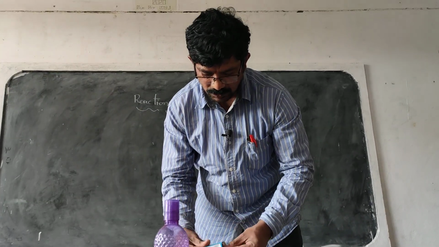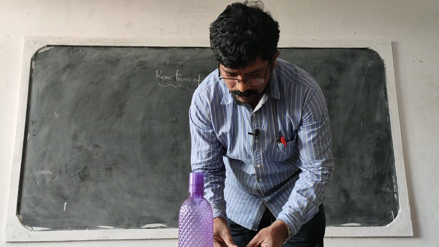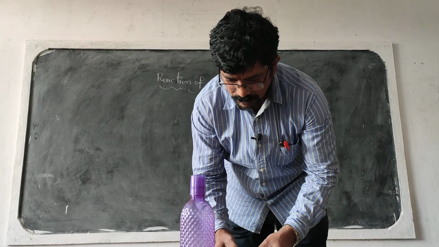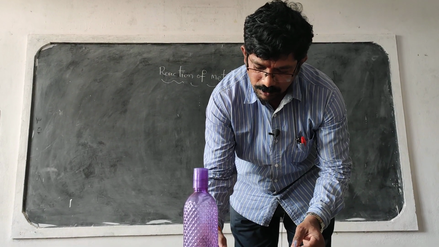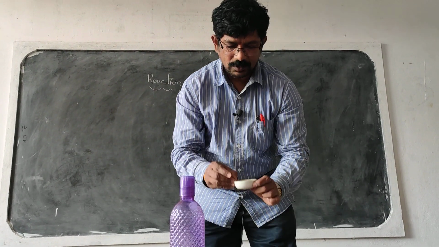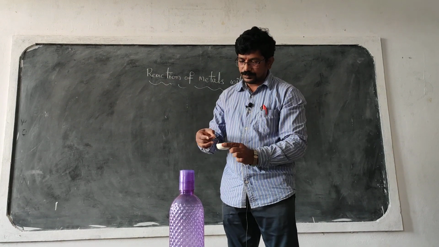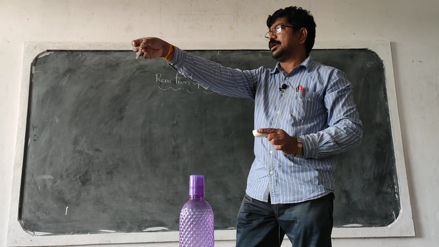Let us observe this, what happens. Observe carefully. Once again, you observe this carefully. Is there any change in its color?